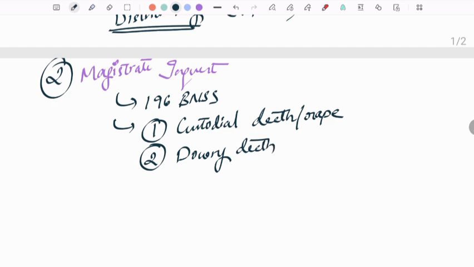When there is a suspicious death of a woman within 7 years of marriage, we call it a dowry death. And the third case is exhumation. Exhumation means digging up a body which has been buried a long time back. They dig it up, and that condition is called exhumation.